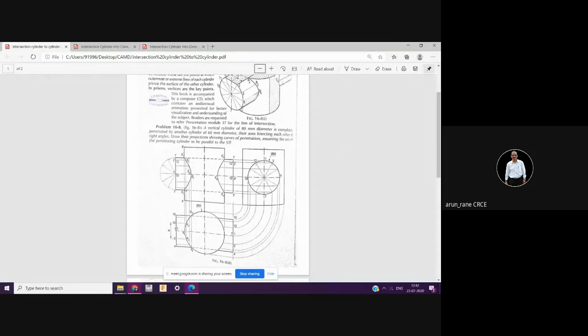So the intersection surface has to be, or you can use even color pencils or color pen also, I don't mind. But don't use color pens right from the beginning. Once you finish the drawing, then you can use the color pencils or pen, so that the intersection surface can be shown clearly.